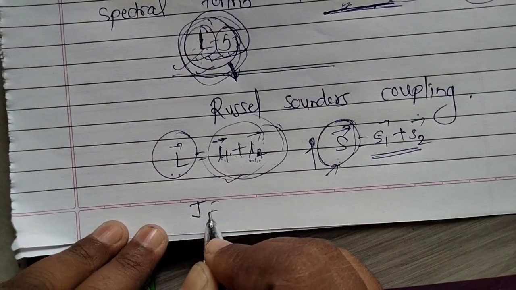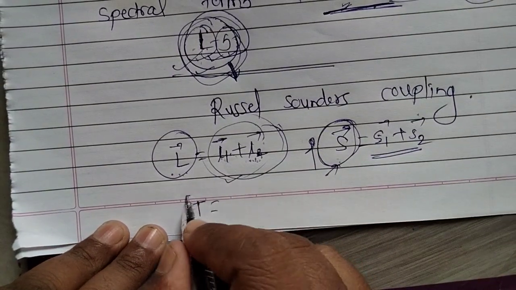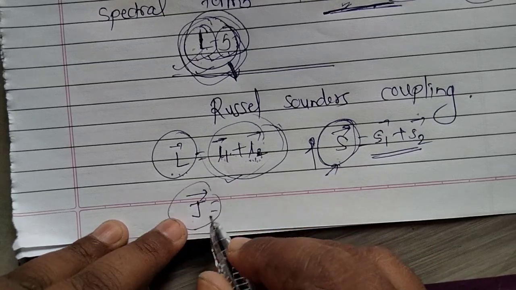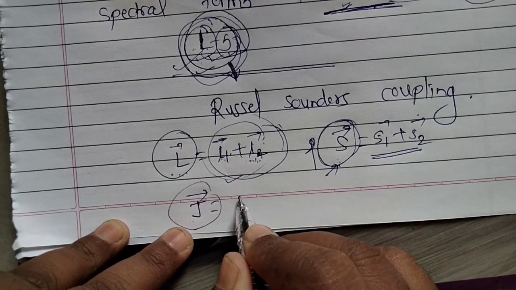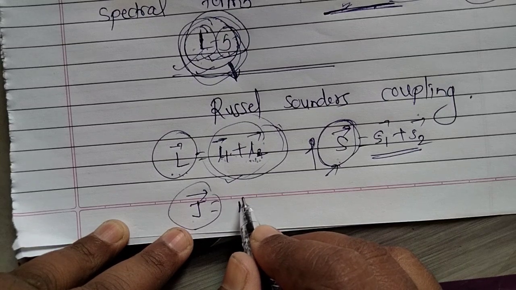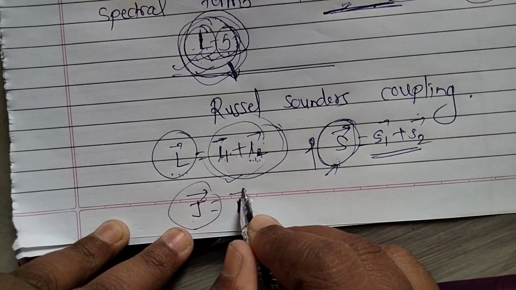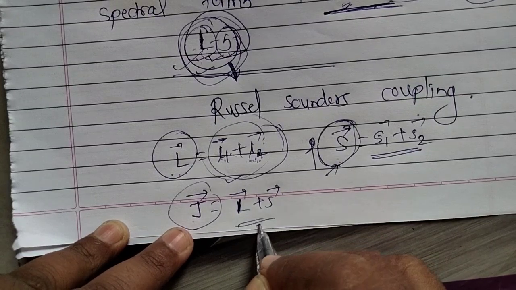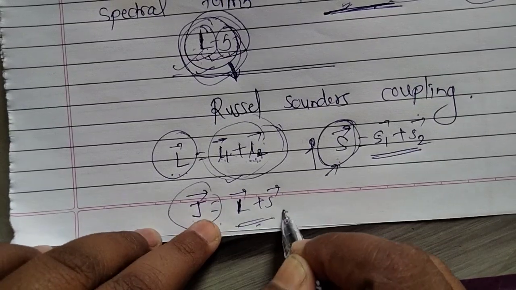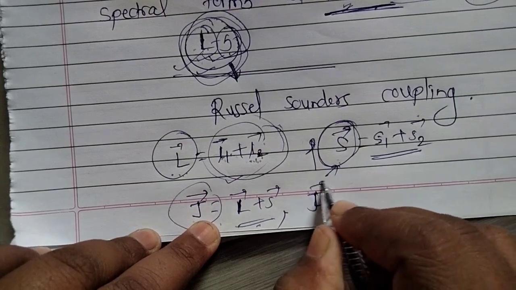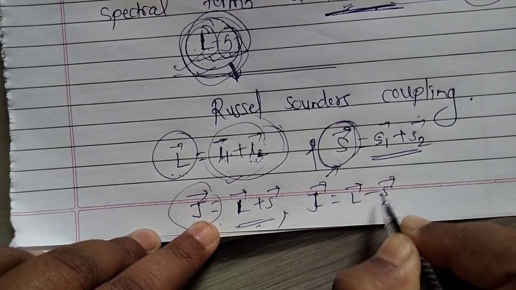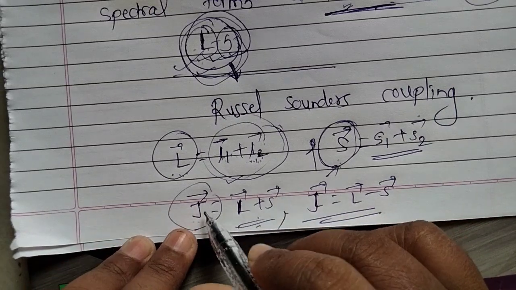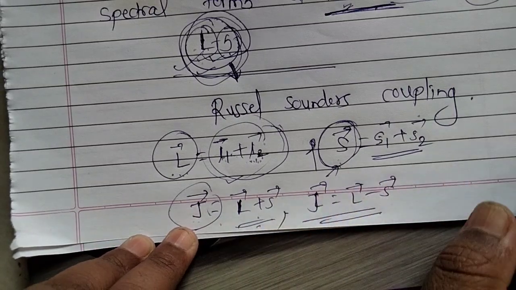After that, the total angular momentum we can denote by the letter J bar. We know that this total angular momentum is the addition of L bar and S bar, okay. So this is the maximum value for the total angular momentum, and this is the minimum value for the total angular momentum.